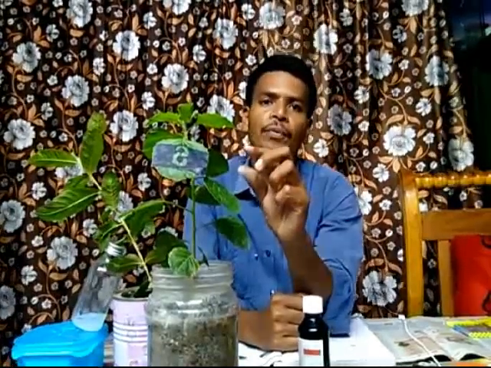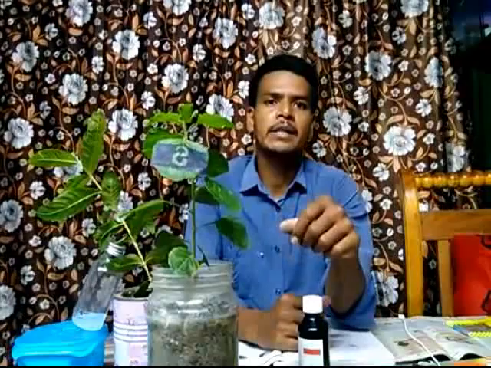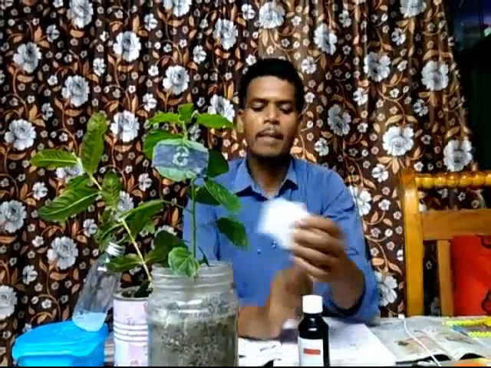Then place the entire experiment in sunlight. Before that, we have to cut the black paper in a design. Here there is a design-shaped black paper.